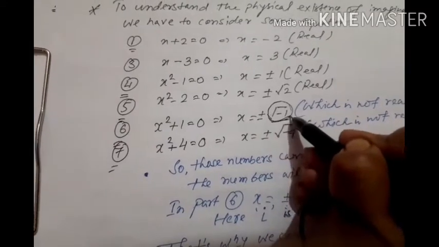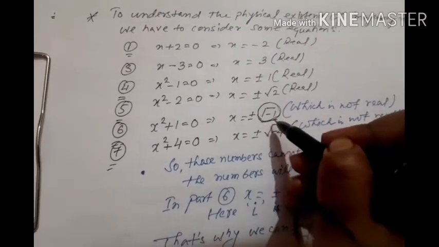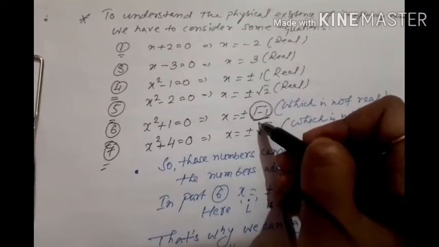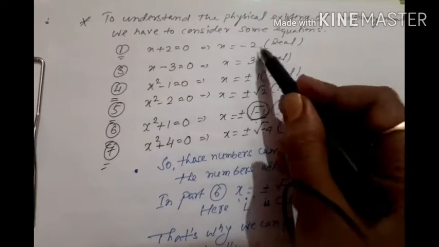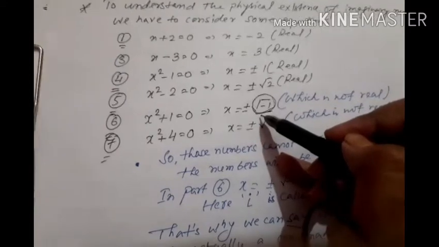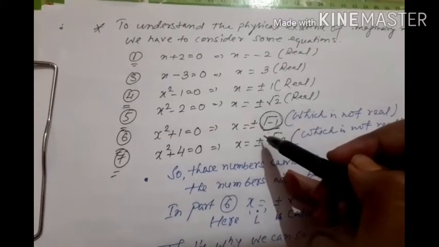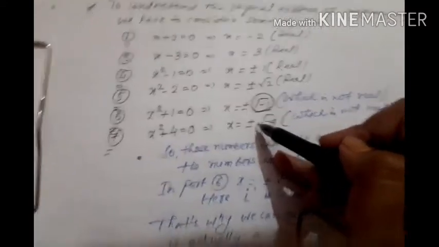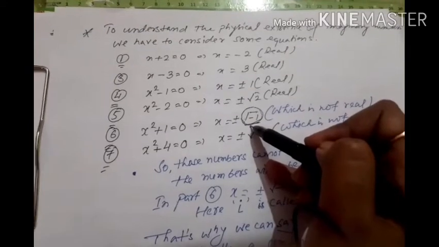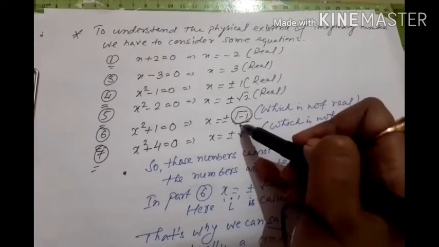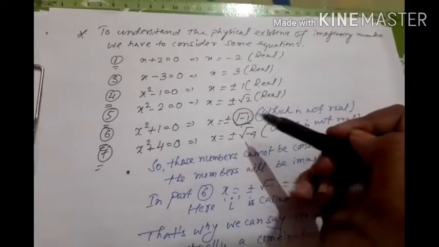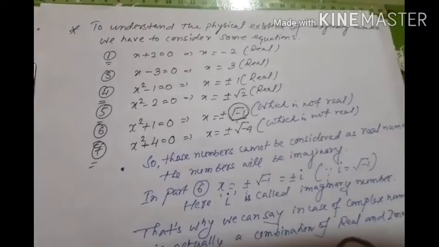This particular number is called an imaginary number. In this situation, we cannot say this is real, because a real number doesn't look like that. In the real numbers, there is no existence of the square root of negative numbers. So in a case where you have this type of number, which cannot be expressed in the form of a real number, there is only one way we can say it: it is not real, so it will be imaginary.